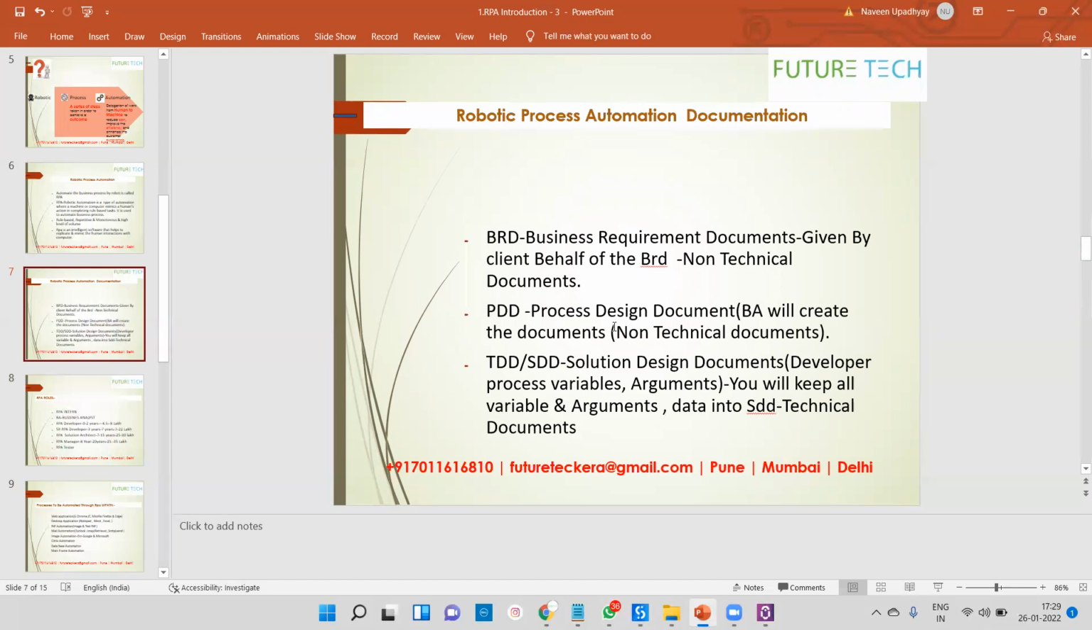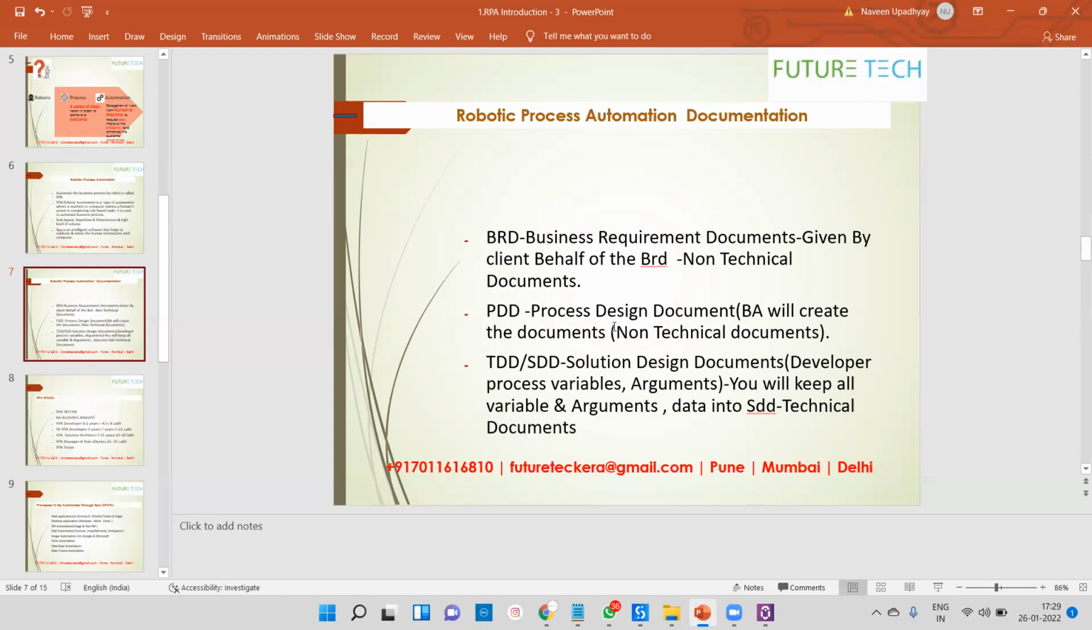Okay, the PDD is a non-technical document. The BA will create the document, and in the PDD we cover the process objective and process overview. What we are going to automate is in scope, and what is not is out of scope. It covers the high-level flow, the as-is process, the time of the process, the scheduler, and the trigger. You can go for the PDD.